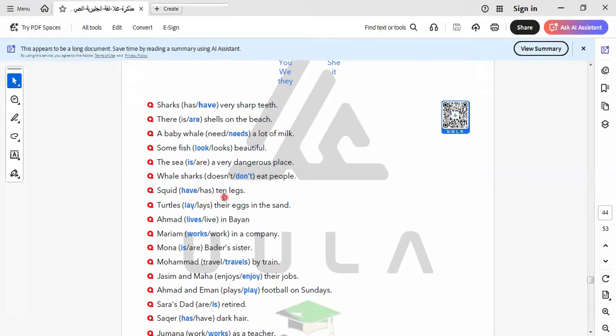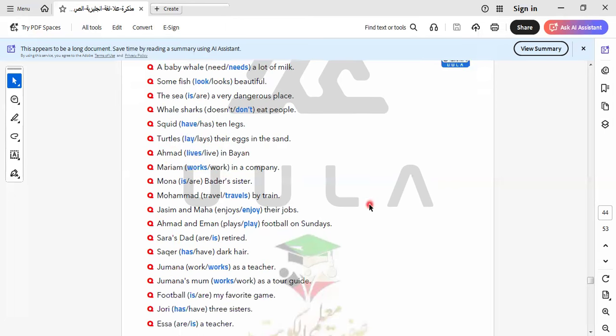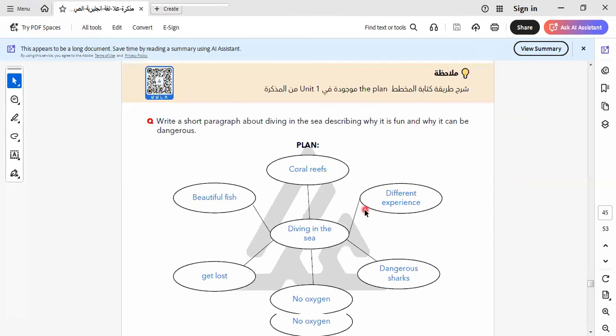Squid ___ 10 legs. Here the subject must be squids, adding s, so have. Squids have 10 legs. Turtles here is plural, so I don't add s: lay their eggs. Ahmed ___ in Bayan. It will be lives. He lives in Bayan. I will leave the rest for you to do by yourself.